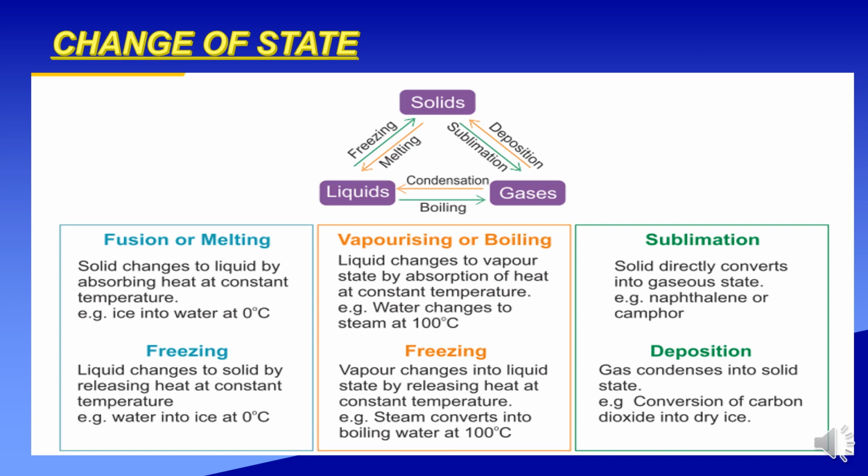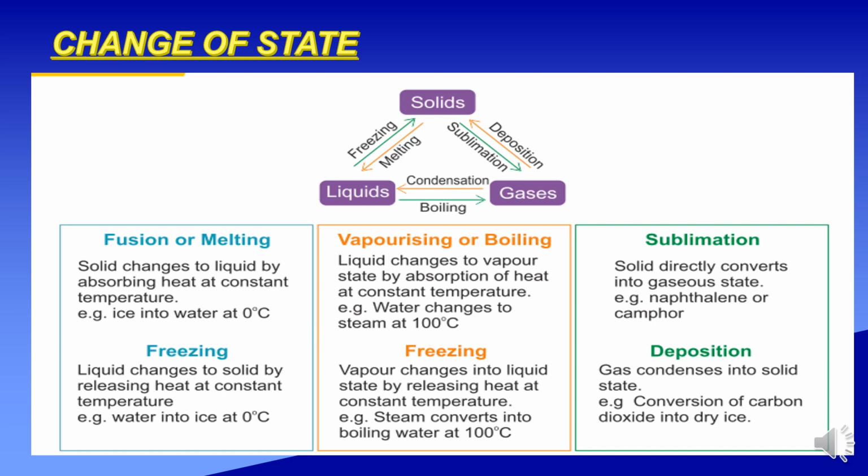Freezing. Liquid changes to solid by releasing heat at constant temperature. Example, water into ice at 0 degrees Celsius. Vaporizing or boiling. Liquid changes to vapor state by absorption of heat at constant temperature. Example, water changes to steam at 100 degrees Celsius.